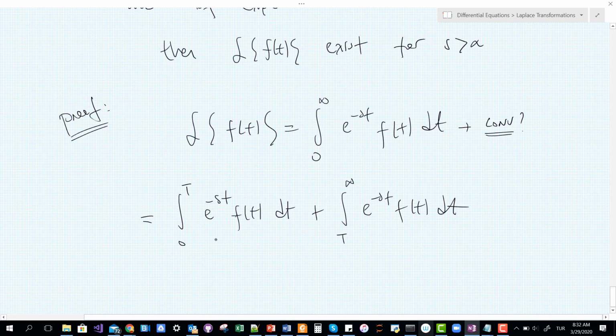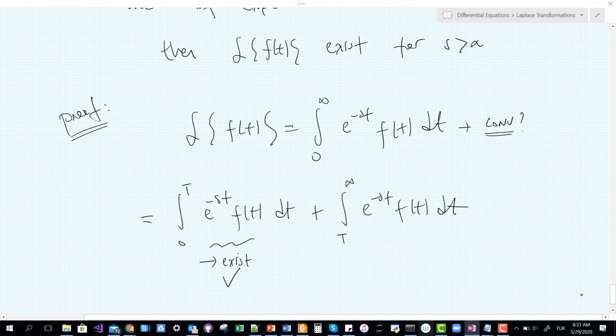In the first interval, since f of t is a piecewise continuous function, I don't have any problem taking the integral. So that part is convergent. I don't have any problem on the finite interval.